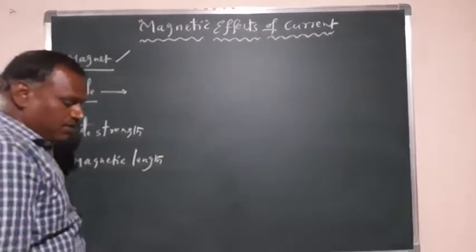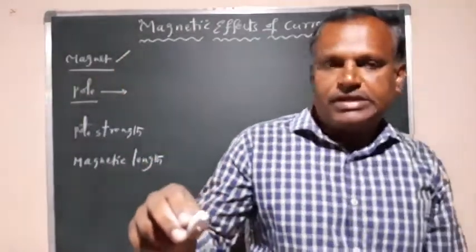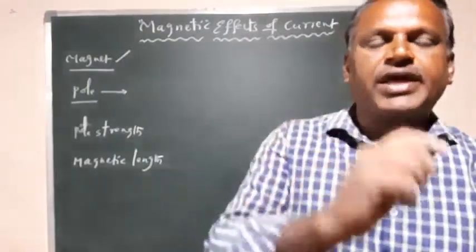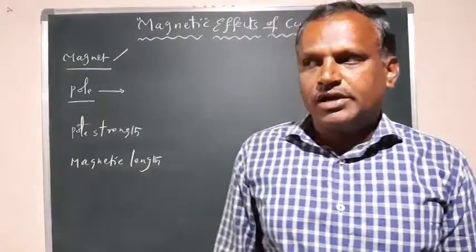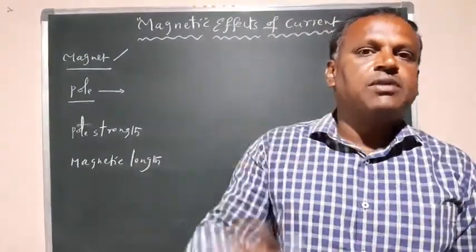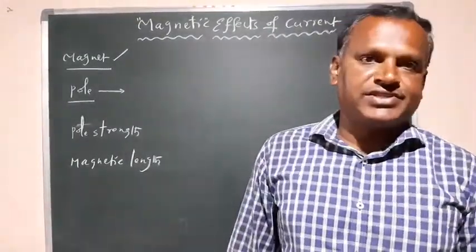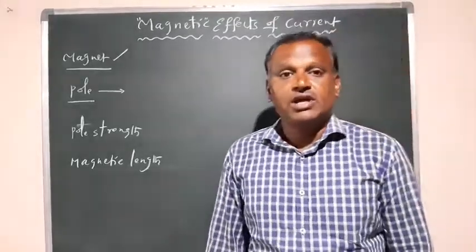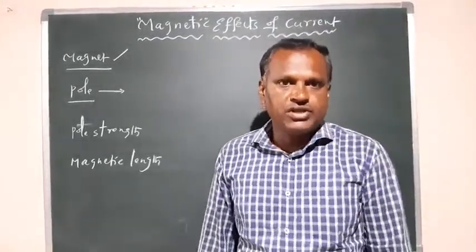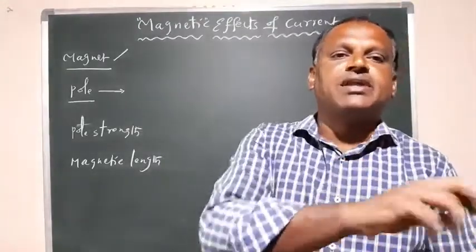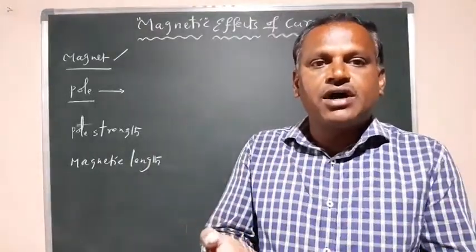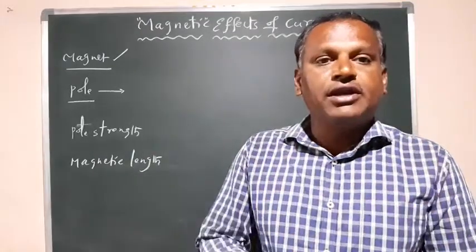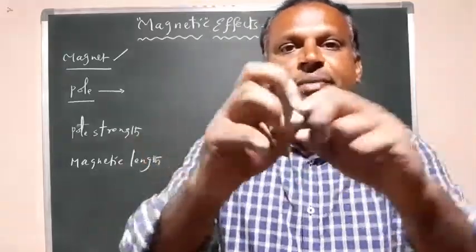What is a pole? For any magnet, if you make iron into small pieces, which we generally call iron filings, and put that magnet into those iron filings, then you can observe that the iron filings are attracted to the magnet largely at the ends of the magnet.